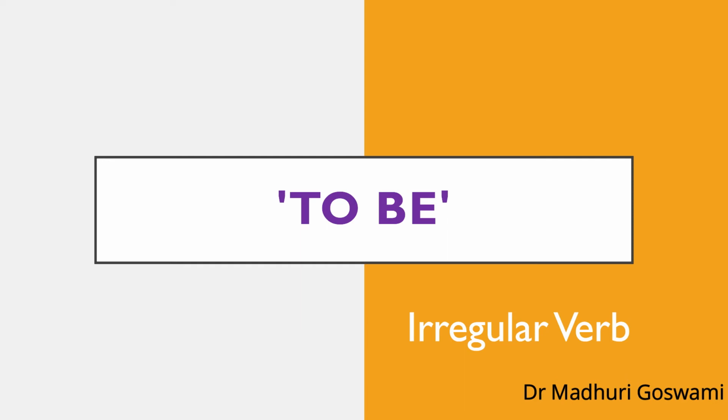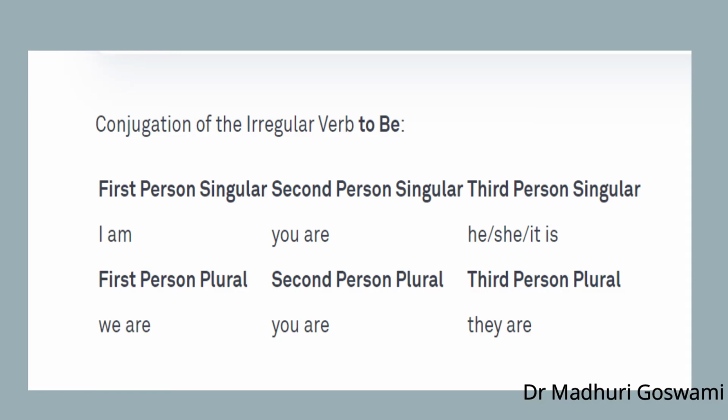to be. With the first person singular I, we use am. This is a form of the verb to be and this is used only with the first person singular. With the second person singular, you are. With the third person singular, he is, she is, it is. And in case of the first person plural, we use are, we are. And with the second person plural, you are. And with the third person plural, they are.